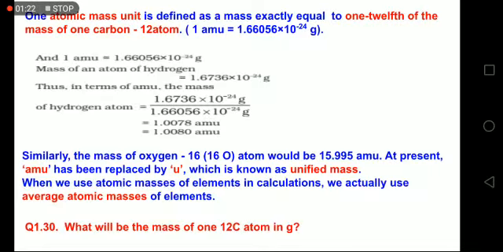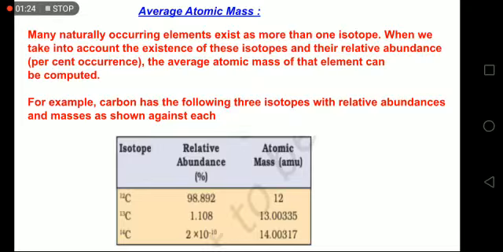This is very important. Next is average atomic mass. Now, when you see the masses of atoms of elements given as fractions, we know that the mass number is the sum of nucleons, neutrons and protons, in an atom.